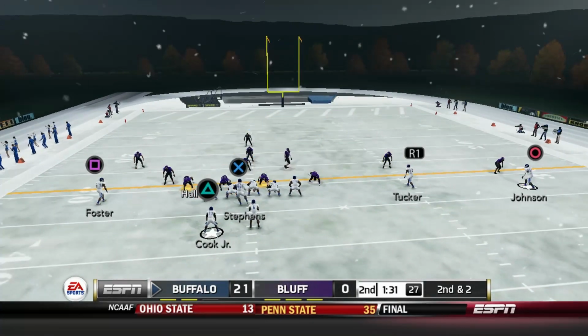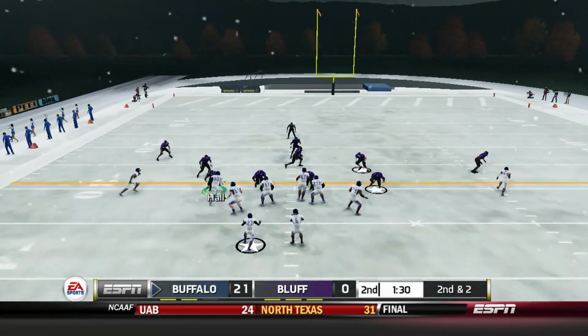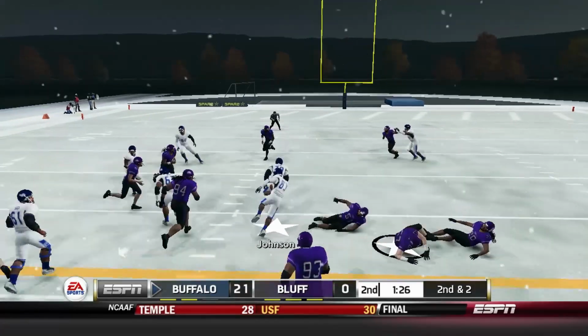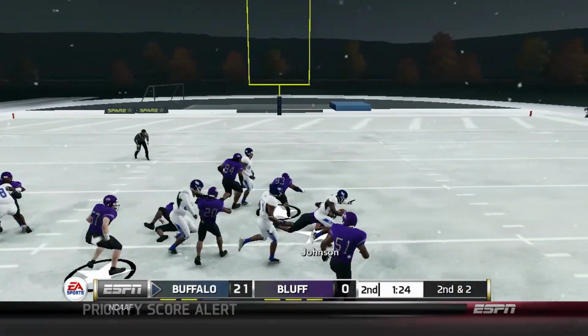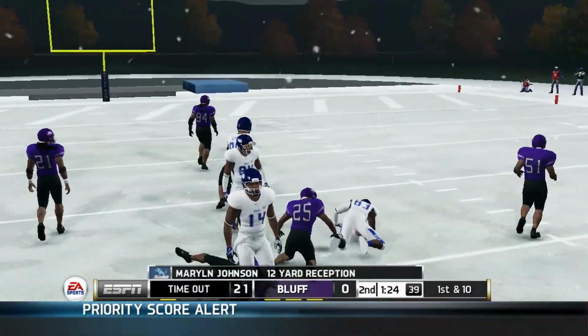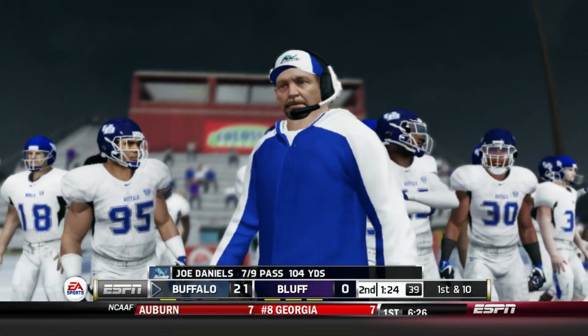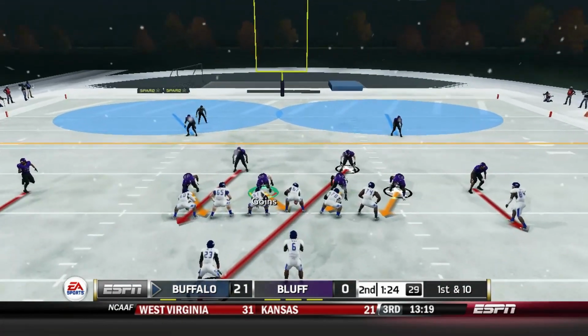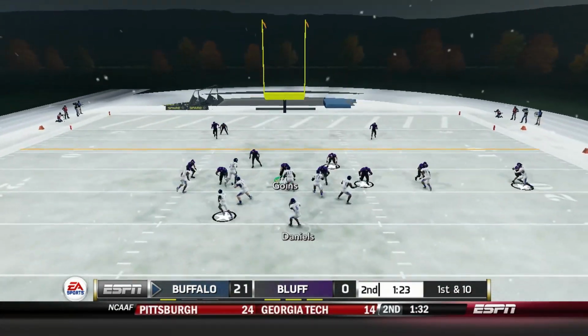And now 2nd and 2. Steffens goes into motion. Wouldn't be shocked if it's a run. No, it's a pass actually. Daniels goes over the middle of the field. He's still up though. He breaks the tackle. And finally, we have someone actually able to bring him down. Nick McDonald makes the tackle. But the Bulls are still moving.